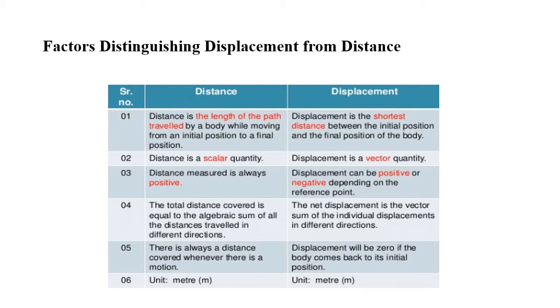Fifth point, there is always a distance covered whenever there is a motion. It won't be zero at all. Displacement will be zero if the body comes back to its initial position. It can be zero. Then sixth point, what is the SI unit? Meters. Displacement also, SI unit is meters.